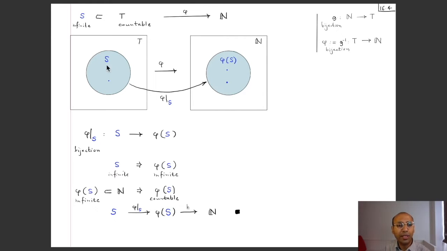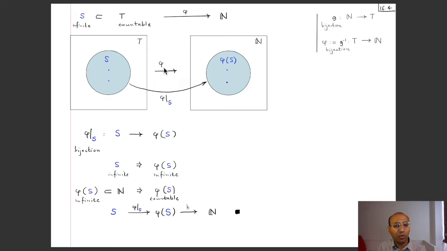So that's the image of S under this map. It's the range or the image of this function phi restricted to S. So this phi restricted to S goes from S to phi S, and it is a surjective map because everything in here comes from something over here, and it's also injective because if you had two distinct points over here, the image under the restriction of phi to S is simply the image under the old map.